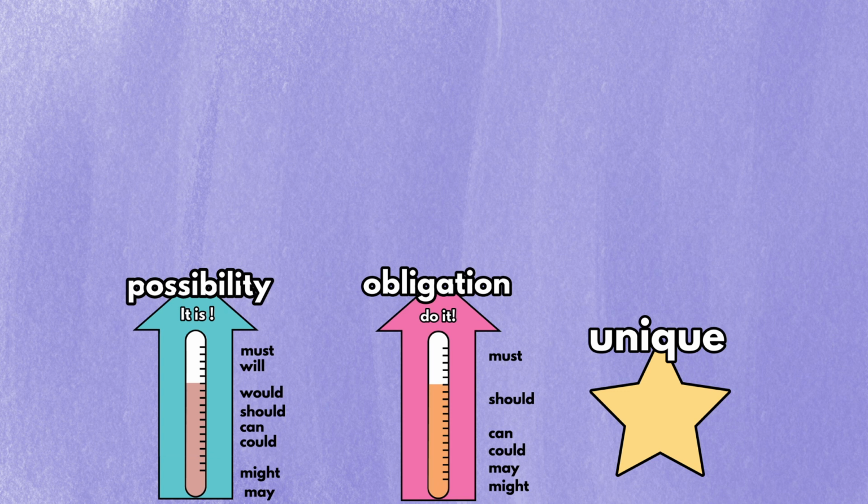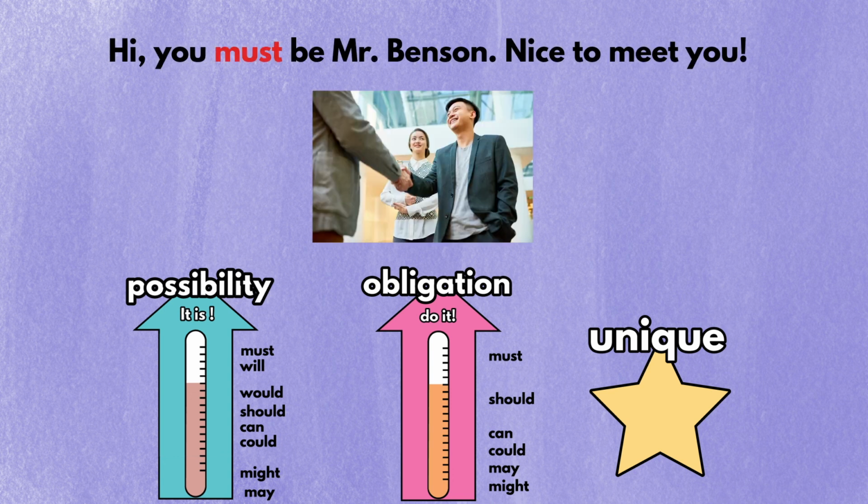The reason why I introduced possibility, obligation, and the unique meaning is that you can interpret modal verbs much faster if you only think about these three options. For instance, let's say you came across the sentence, "Hi, you must be Mr. Benson, nice to meet you."